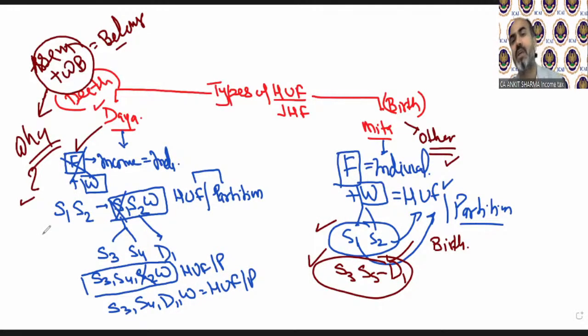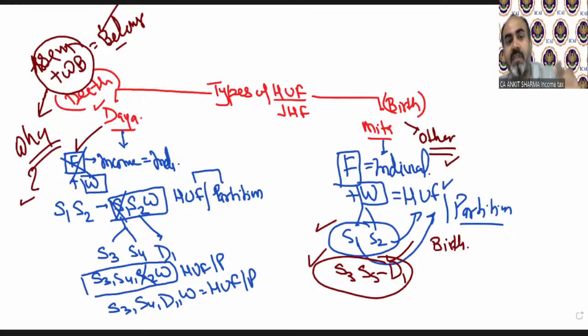So if you belong to an Assam or West Bengal Hindu family, Daya Bhaga will be applicable, and for other families Mitakshara will be applicable. The word is belong, not reside. For example, if an Assamese family comes to UP, Delhi or Maharashtra, they still belong to a Daya Bhaga family. It does not change with location. If a Delhi family goes to Assam or West Bengal, they will again be covered by Mitakshara, because the word is belong, not reside. I hope it's clear. So what are the differences?